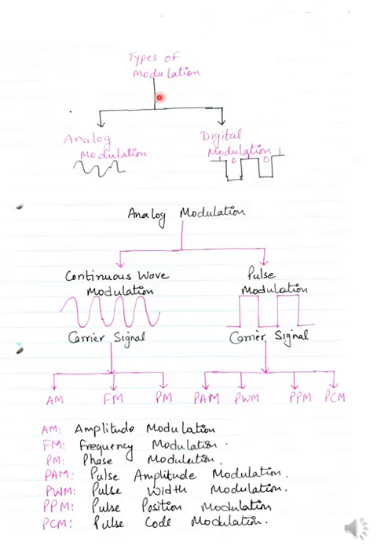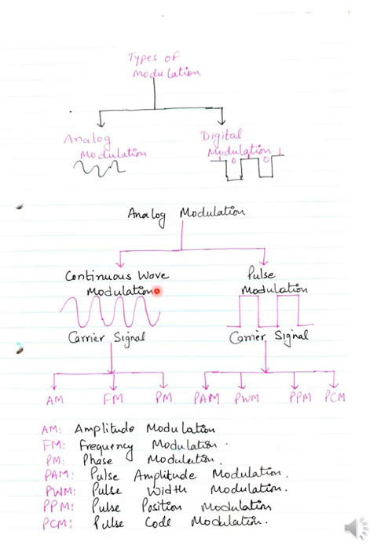Now, the types of modulation. Broadly speaking, we have two types of modulation. One is analog modulation, when the signal you are sending is a continuous waveform, and then you have digital modulation also, meaning the signal is sent in the form of 1 and 0 combinations. In this course, we are mostly dealing with analog modulation for the first 6 months, and depending upon how it goes, I will try to explain digital modulation also.